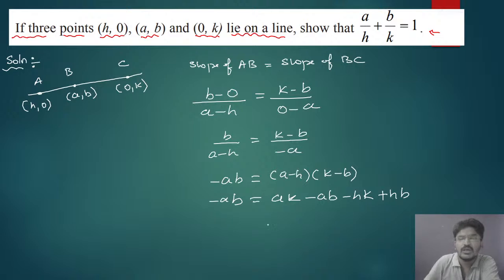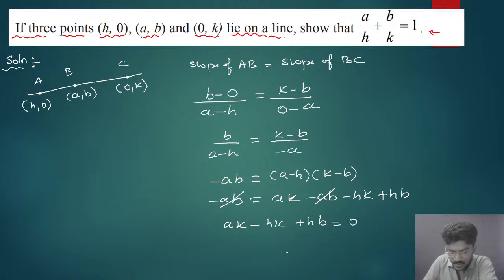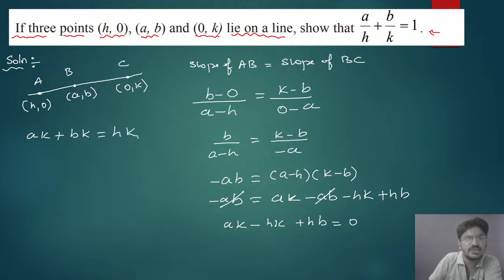Here you can see, minus ab will get cancelled. This will be equal to ak minus hk plus hb equal to 0. Now take minus hk on the LHS. This will be a into k plus b into h is equal to hk. Clear?